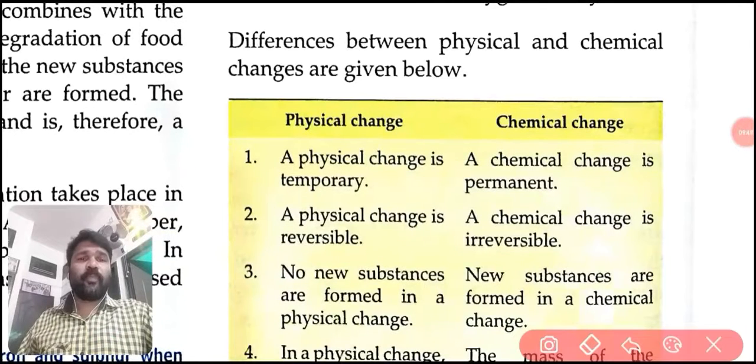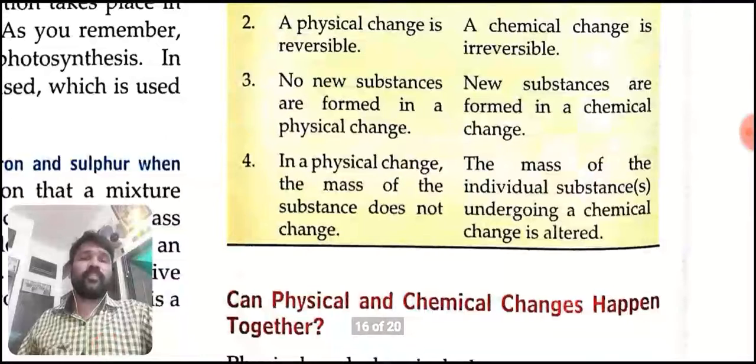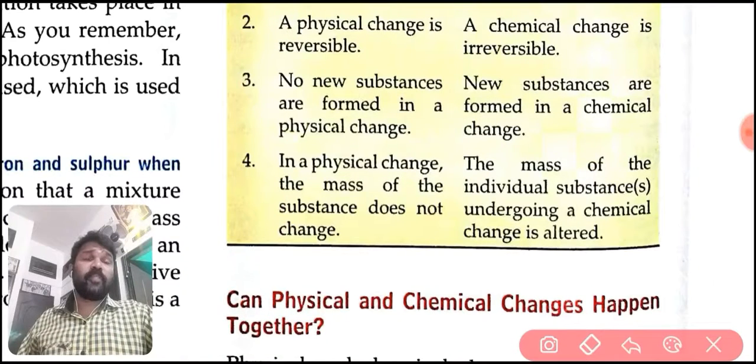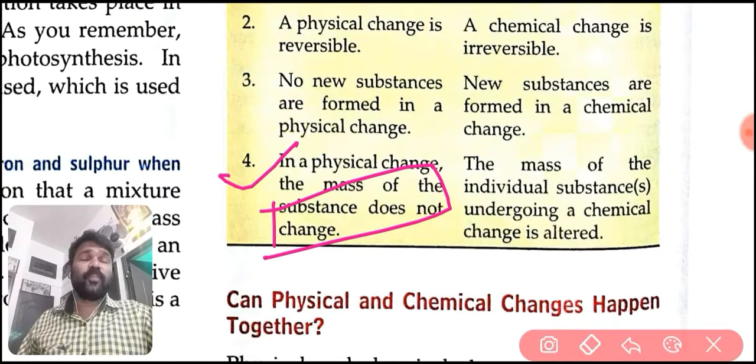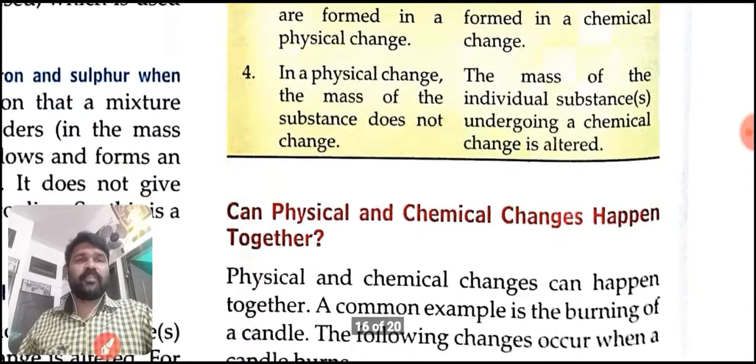Now, third point, no new substances are formed in a physical change, but new substances are formed in a chemical change. Then the fourth comparison: in a physical change, the mass of the substances does not change, but in a chemical change, the mass of the individual substances undergoing the change is altered. These are the differences between physical and chemical changes.